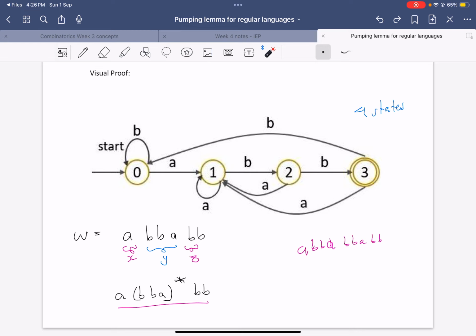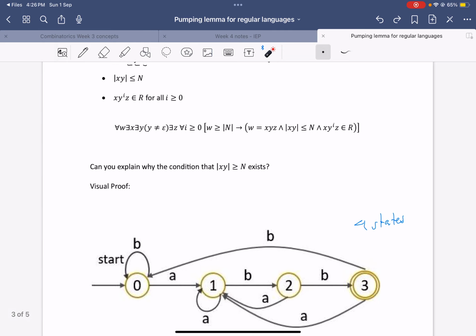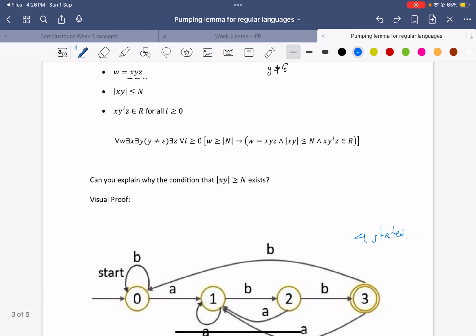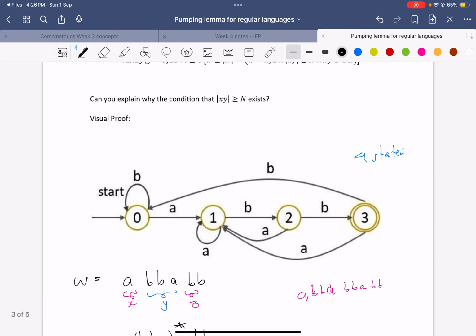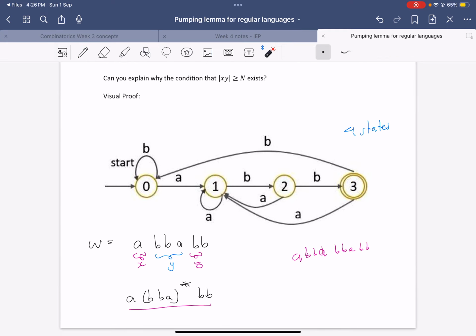So we need to have some sort of argument that it will work for all values of i, right? No matter how many times we repeat y, it will still belong to this language. And that comes from the fact that this is a cycle. We're repeating a cycle, right? We have a, b, b as a word, but a, b, b, a, this first cycle, we come back to the same state, and we go b, b. No matter how many times we cycle this, we will always come back to the first state, and we'll go from there to the end to reach the accept state.